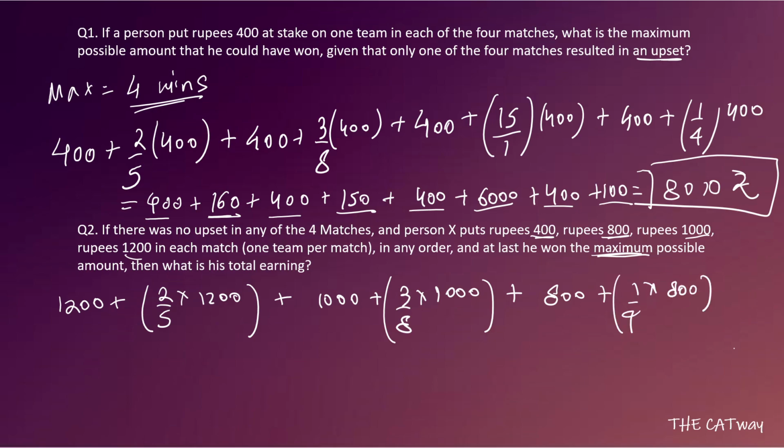And after that, at the last, he will place his bet of 400 rupees on KXIP. So first he will get his 400 rupees back, and after that he will get 1 by 5 of 400 rupees back. Okay, so let's see what is the total amount that he gets back.